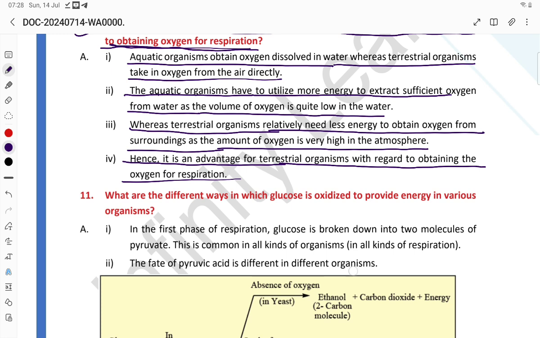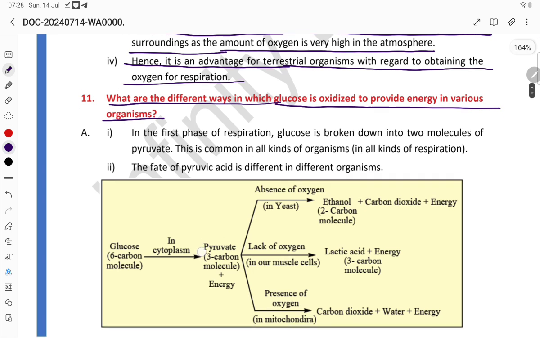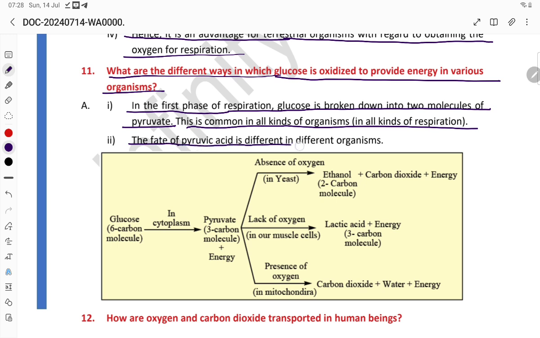Now let us see what are the different ways in which glucose is oxidized to provide energy in various organisms. In the first phase of respiration, glucose is broken down into two molecules of pyruvate. This is common in all kinds of organisms. In all kinds of respiration, the fate of pyruvic acid is different in different organisms.